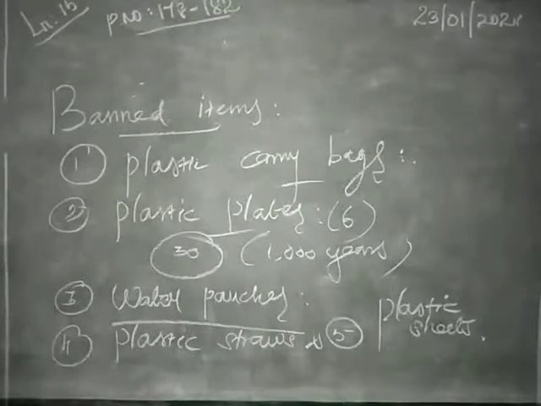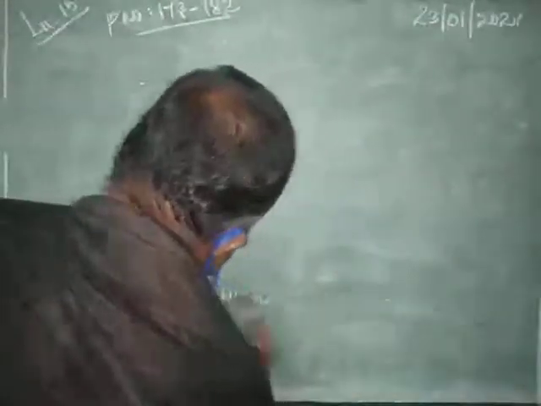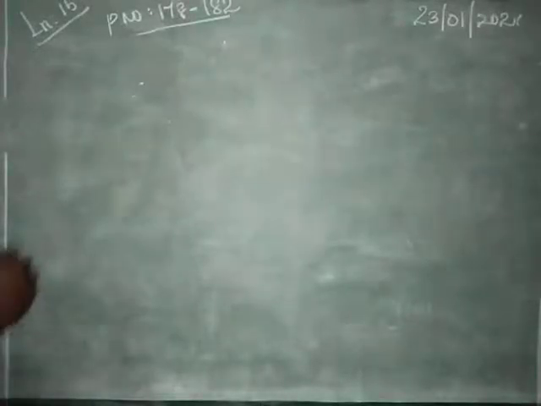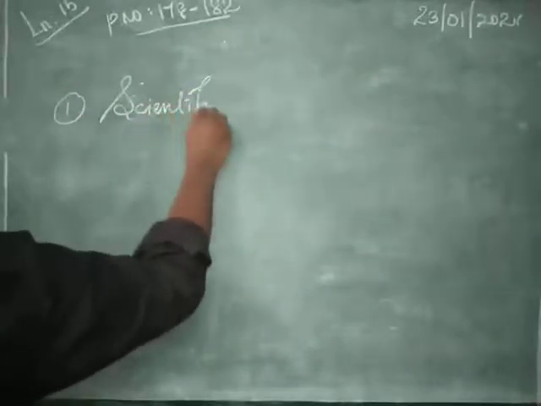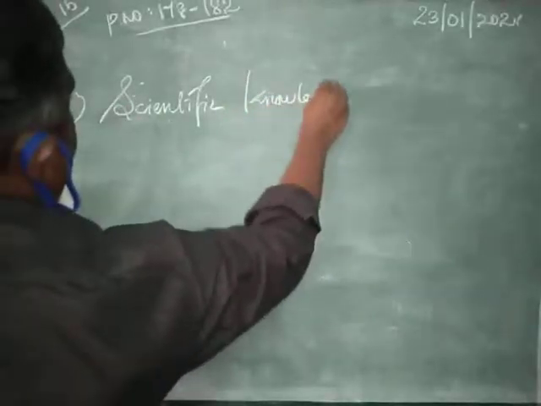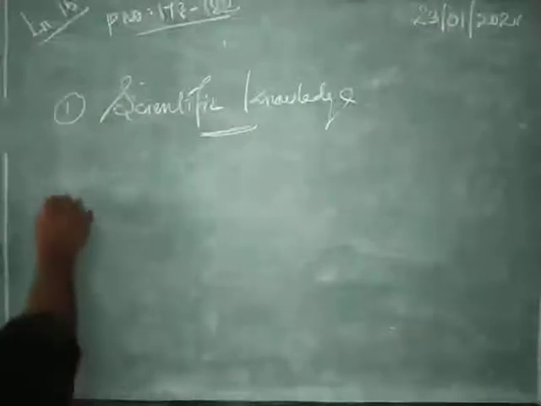Next, the role of students in the prevention of plastic pollution. You are students, so how can you control plastic pollution? In what way do we have to prevent plastic pollution? First, we have to teach scientific knowledge. At least we have to explain to the public the scientific knowledge about plastics.